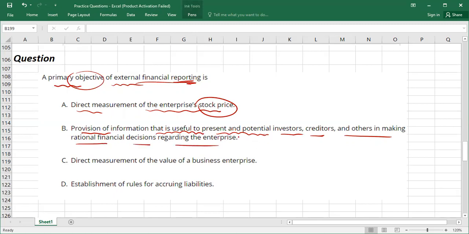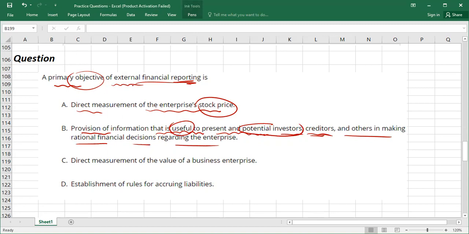Yes, it is correct. The objective of financial reporting is to provide useful information to the decision makers. Decision makers could be potential investors, those people who wish to invest in the stocks, creditors, those people who want to lend the money, or other stakeholders. So this is the correct option. The objective is to provide useful information. Useful, as I told you, means relevant and faithfully presented.